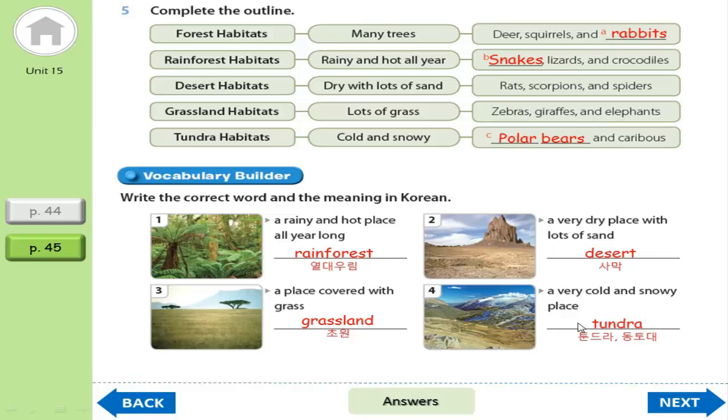So please try to remember some keywords and try to understand tundra. What does it mean? Tundra is a very cold and snowy place. And what does desert mean? Desert is a very dry place with lots of sand, right? Okay, congratulations, you finished unit 15.